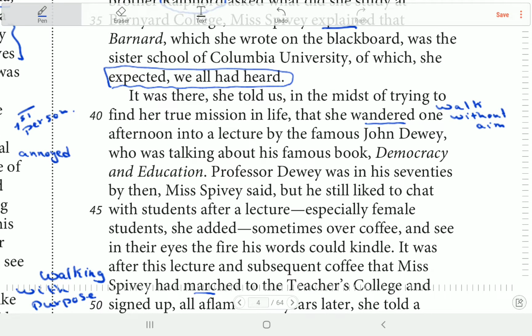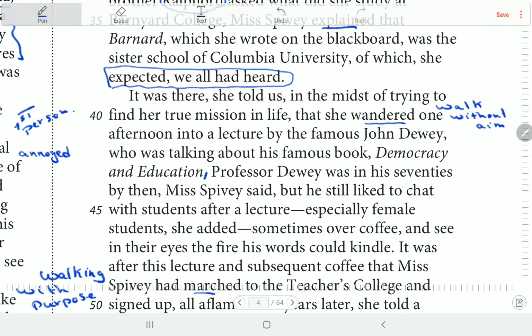فاهمين؟ طيب. يا رب تكونوا فاهمين. It was there, she told us, in the midst of trying to find her true mission in life, that she wandered one afternoon into a lecture by a famous John Dewey, who was talking about his famous book Democracy and Education. So what happened here?